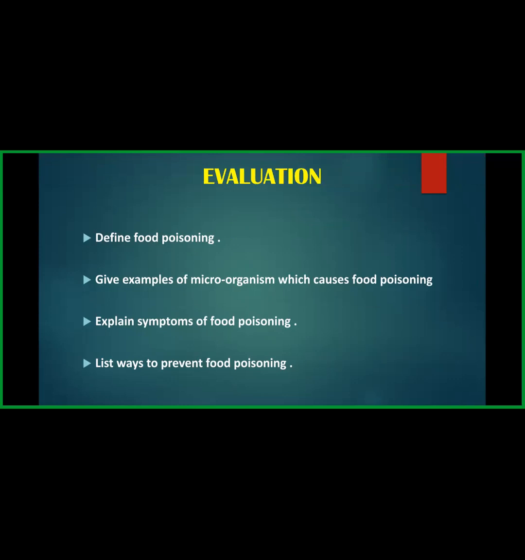Okay. Can you give me some examples of the microorganisms which cause food poisoning? Yes, ma'am. Vibrio cholerae, Salmonella typhi, Clostridium botulinum, ma'am. Very good, Soumya. So, can you explain some of the symptoms of food poisoning? Symptoms are like the person starts feeling stomach pain and then will have vomiting and diarrhea. Thus, it will cause the person to be weak, and dehydration also can be caused because of that. Yes, very good, sister.